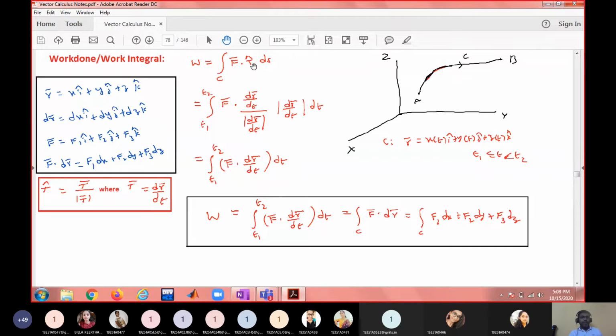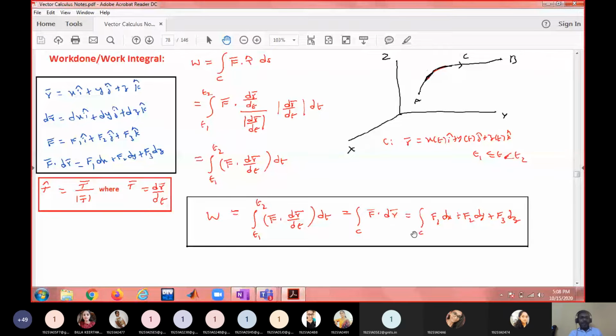Okay, so some modifications we have done here. T cap is t bar by mod t bar. T bar is dr bar by dt, modulus of dr bar by dt. ds, we have seen, is modulus of dr bar by dt into dt. These two get cancelled. So this is the formula for the work integral, work done. Or simply you may write it as f bar dot dr bar.